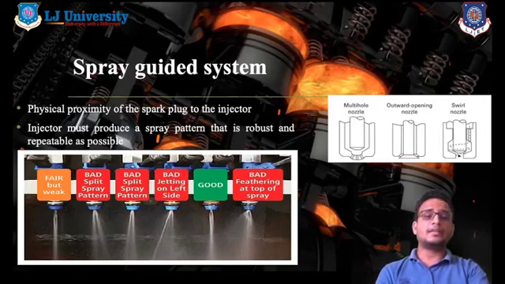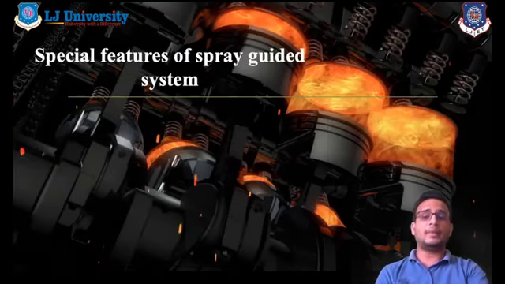Okay, and you can also see the swirl nozzle. Swirl means a swirl pattern is formed in the injectors as well as in the spray pattern. These are the main advantages of the spray guided systems. You can see that there is a vast versatility in spray patterns.